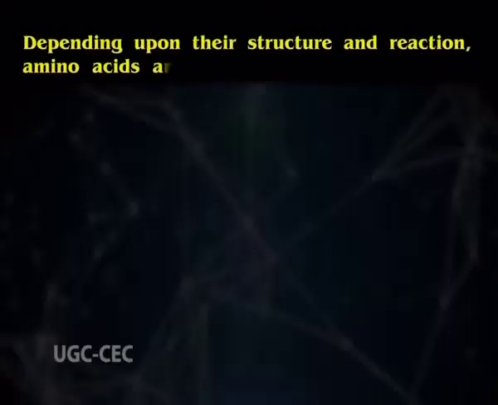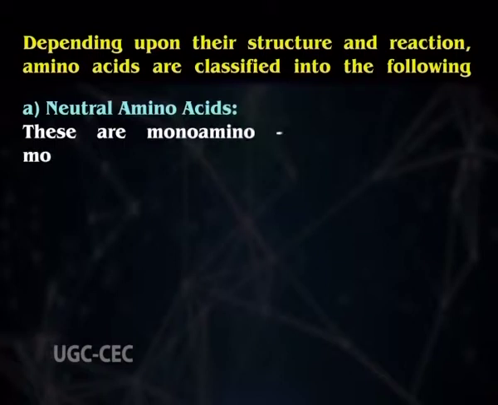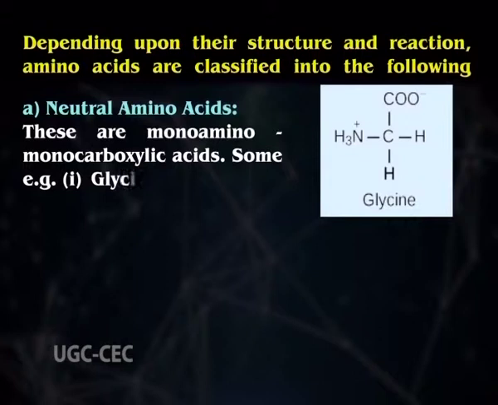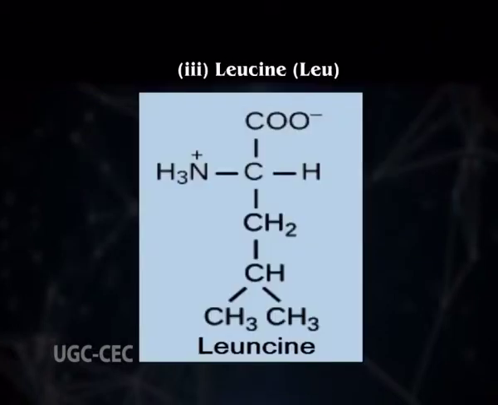First we will take up classification depending upon their structure and reaction. Amino acids are classified into the following types. Number A, we have the neutral amino acids. These are monoamino and monocarboxylic acids. And some examples are glycine, alanine, leucine, etc.